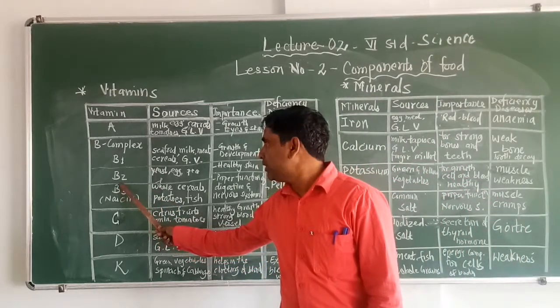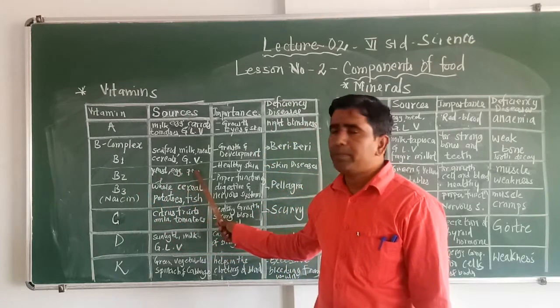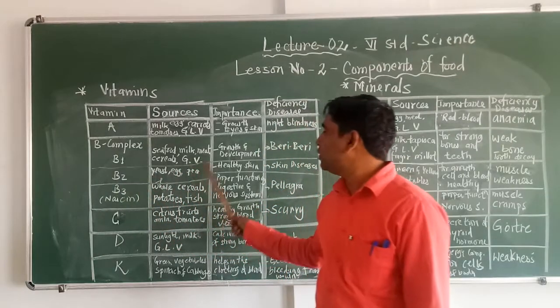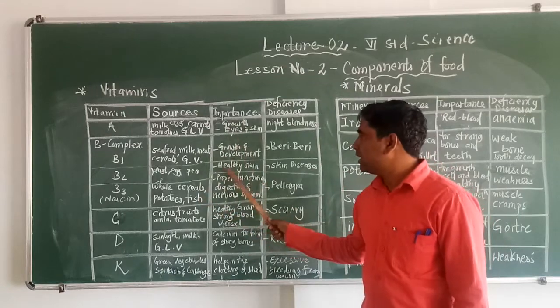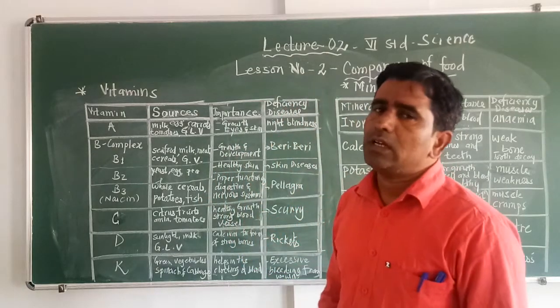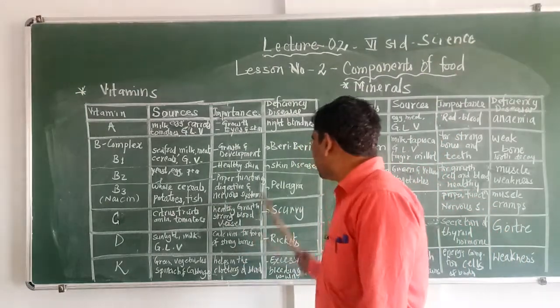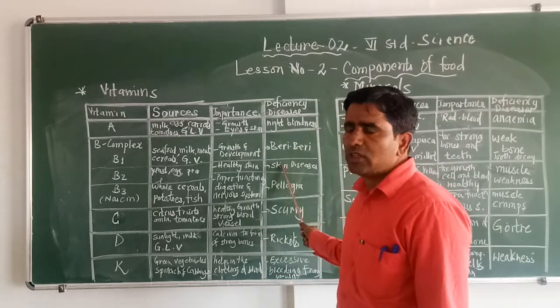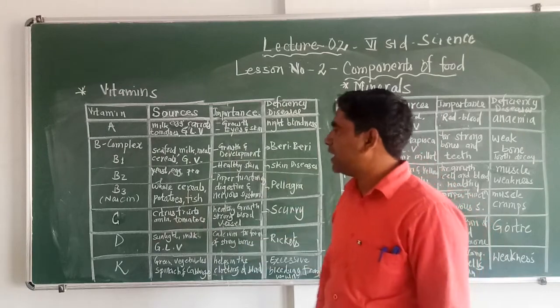The sources for B2 are egg and peas. Importance of B2 in our diet is to keep skin healthy. The disease caused by the B2 vitamin deficiency is skin disorder. A number of skin disorders can be caused by the lack of vitamin B2.